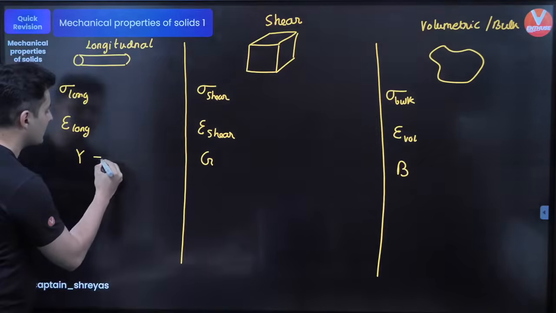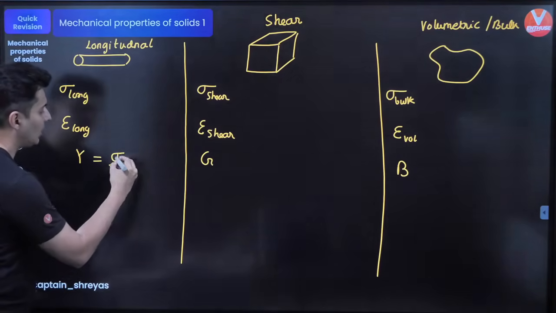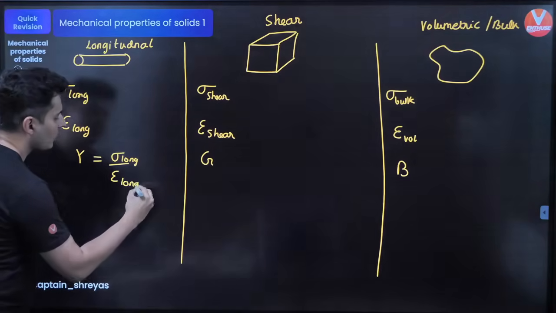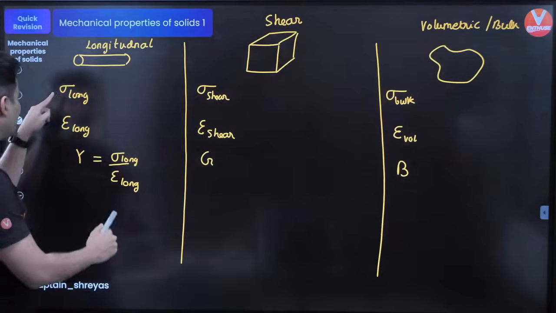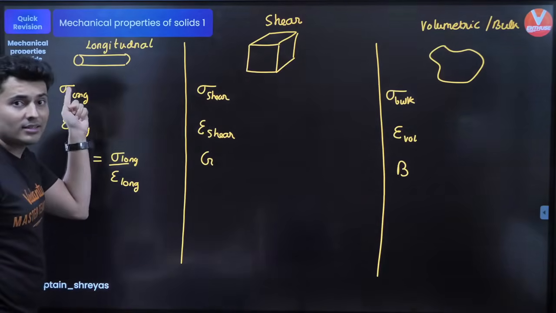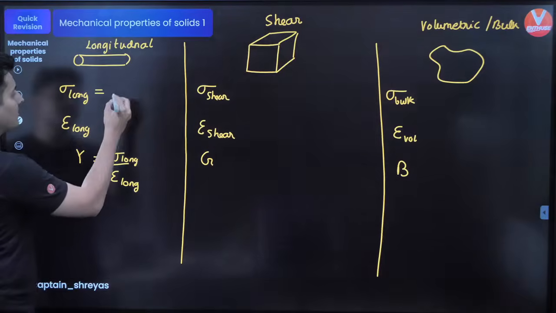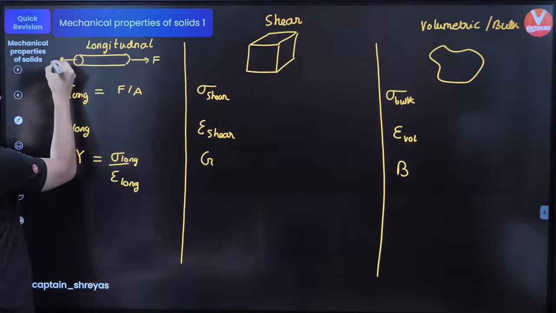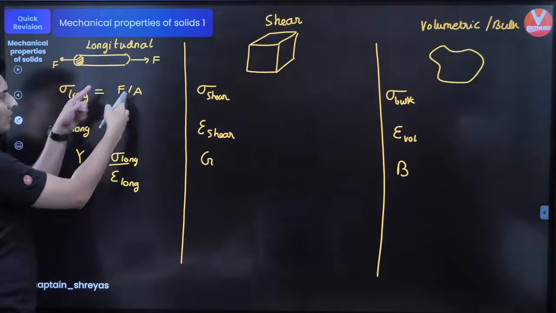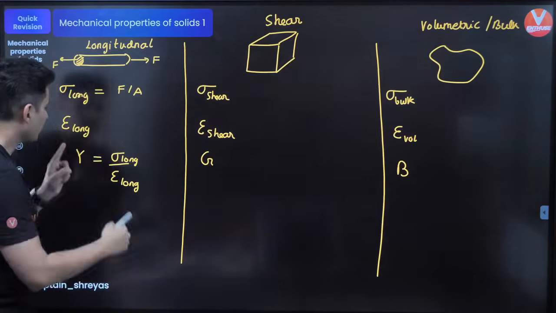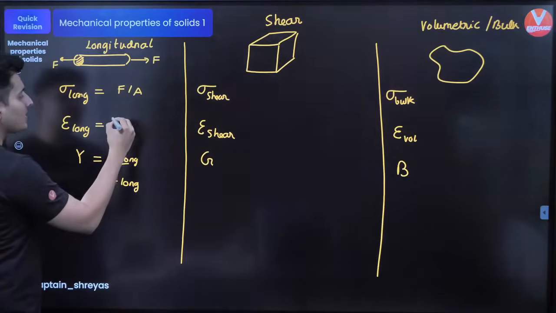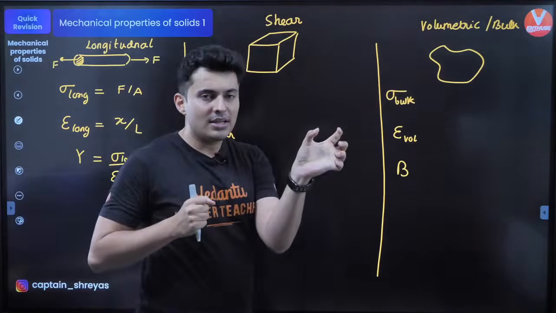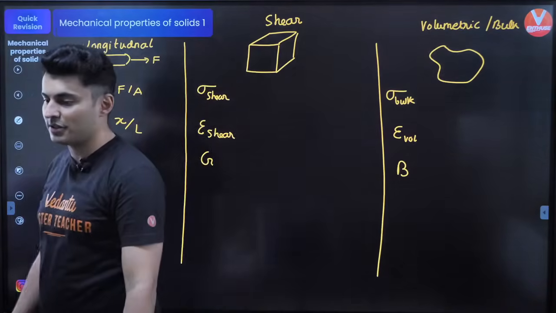Now, what is Young's modulus? Young's modulus is sigma by epsilon, sigma of longitudinal upon epsilon of longitudinal. Longitudinal stress is force divided by area, the force which you apply upon this area. The force by area is the stress. The longitudinal strain is the change in length upon the original length. If you pull it, there is some change in length upon the original length; that is the longitudinal strain.